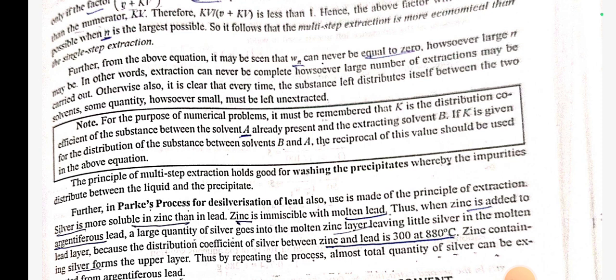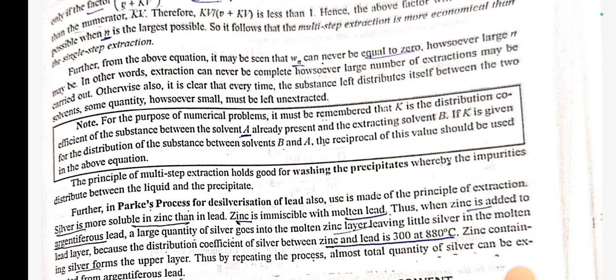Otherwise also, it is clear that every time the substance distributes itself between the two solvents, some quantity, howsoever small, must be left unextracted. Note, for the purpose of numerical problems, it must be remembered that K is the distribution coefficient of the substance between solvent A, already present, and the extracting solvent B. If K is given for the distribution of the substance between solvent B and A, the reciprocal of this value should be used in the above equation.